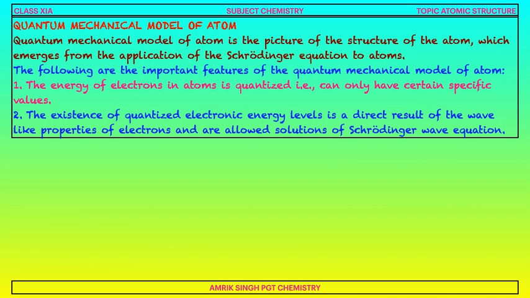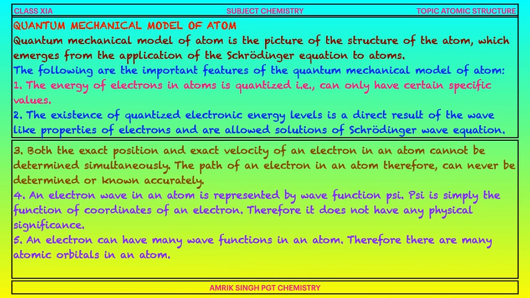of the Schrödinger wave equation. Third, both the exact position and momentum, or exact velocity, of an electron in an atom cannot be determined simultaneously. The path of an electron in an atom therefore can never be determined or known accurately. Fourth point, an electron wave in an atom is represented by the wave function ψ. ψ is simply a function of the coordinates of an electron, therefore it does not have any physical significance.